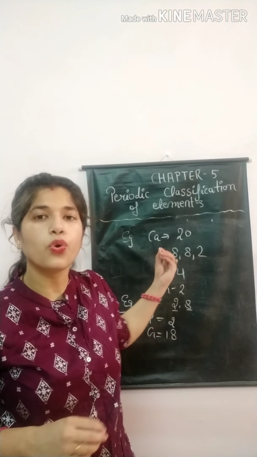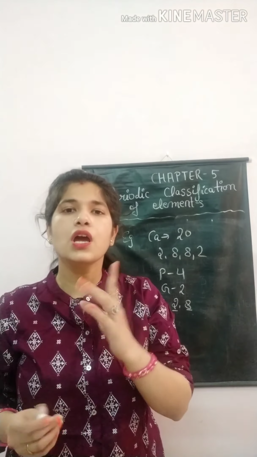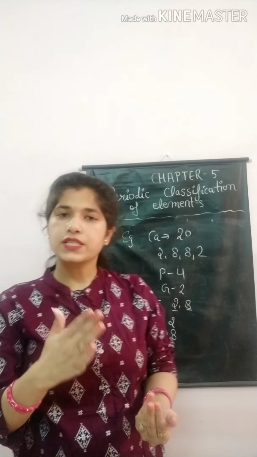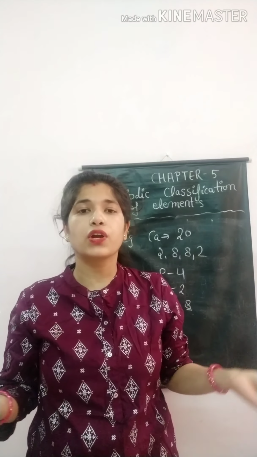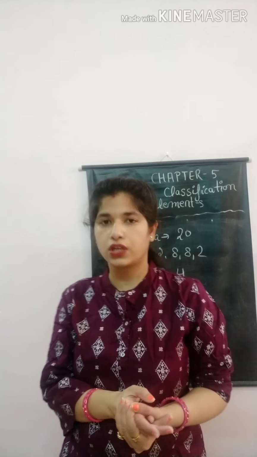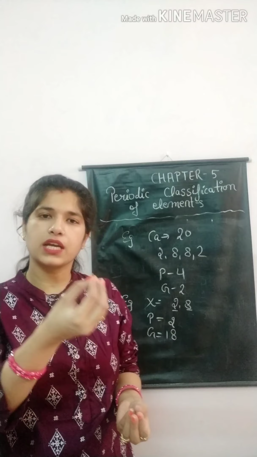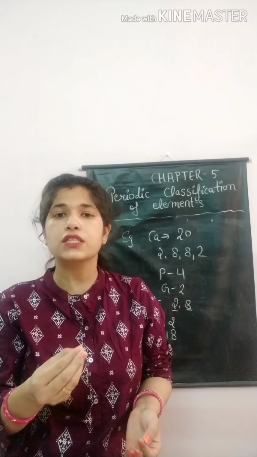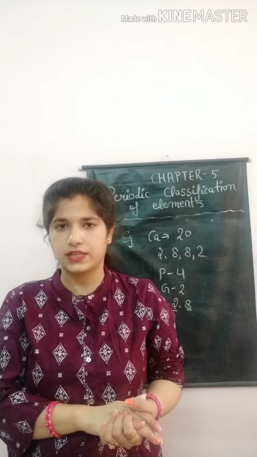Now I combine my whole introductory video in 1 minute. Firstly, classification of elements. Why classify all elements? Because it's very difficult to remember all elements with their properties. So some scientists came to classify all elements. The first one is Dobereiner. Dobereiner classified all elements in the form of triads.